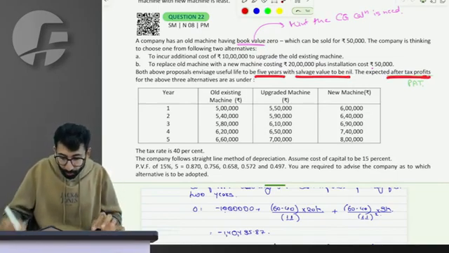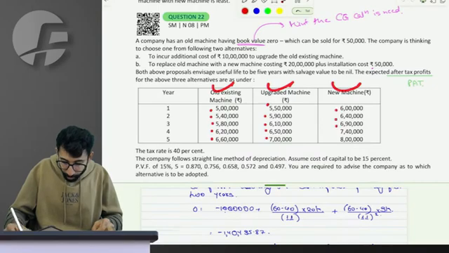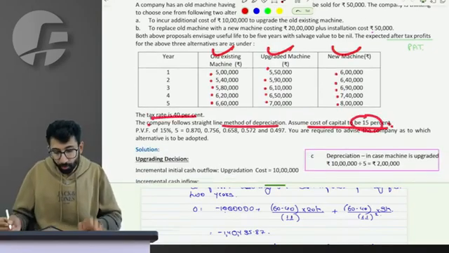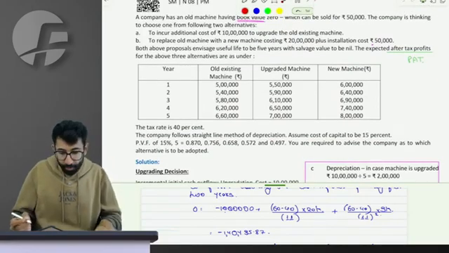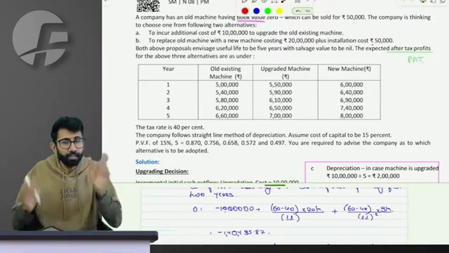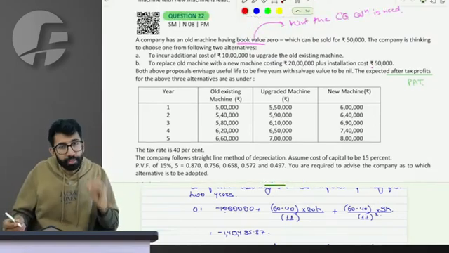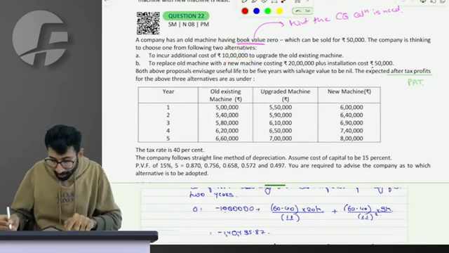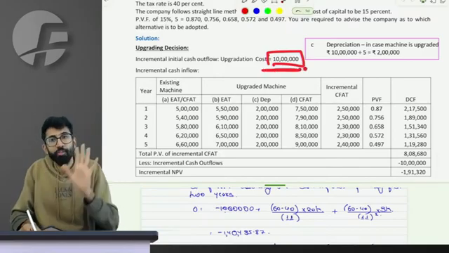Expected PAT of 3 alternatives given. If you continue the old, this is the PAT. If you upgrade the machine, this is the PAT. If you buy the new machine, this is the PAT. 40% tax rate, assume SLM, 15% cost, what will you do? Option 1, if I use the old, what is my initial outflow? Scenario 1, old versus upgradation. If I continue to use the old, initial outflow no, but if I upgrade, initial outflow 10 lakhs. So incremental initial outflow is the upgradation cost of 10 lakhs.